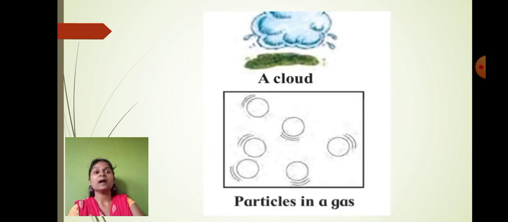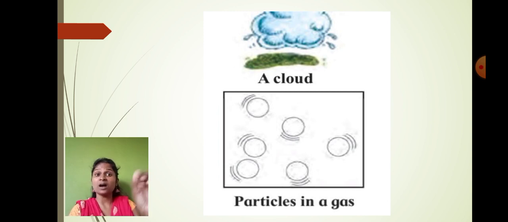Understood? Again, look at the gaseous particle. As you can see, over here it is water vapor. You all know that cloud is made up of water vapor, right? And this water vapor is present in the gaseous format. Now look at the particles of the water vapor. They are away from each other. So if you compare all of them, the particles of the gases are very far away from each other. The particles of the solid are very close to each other.